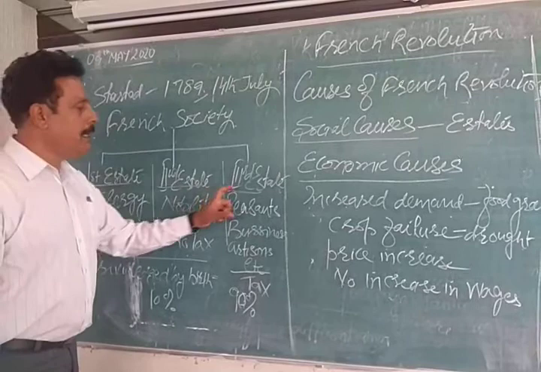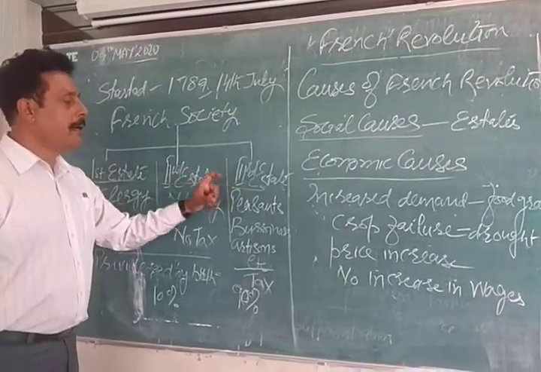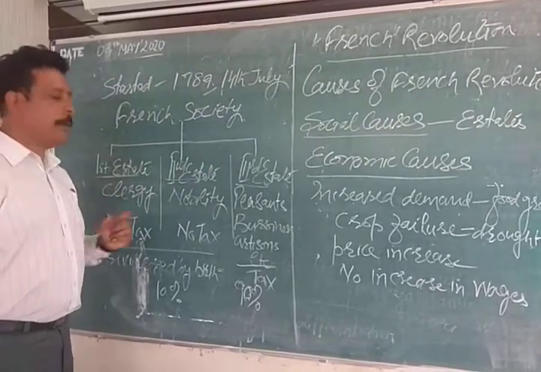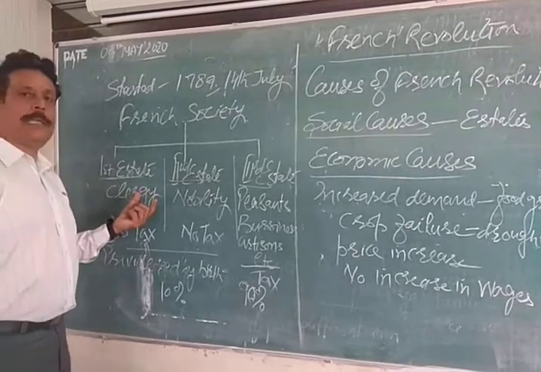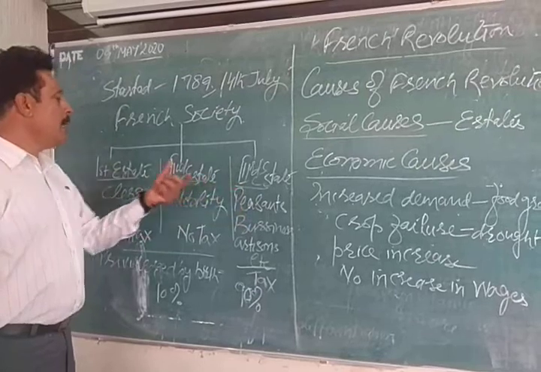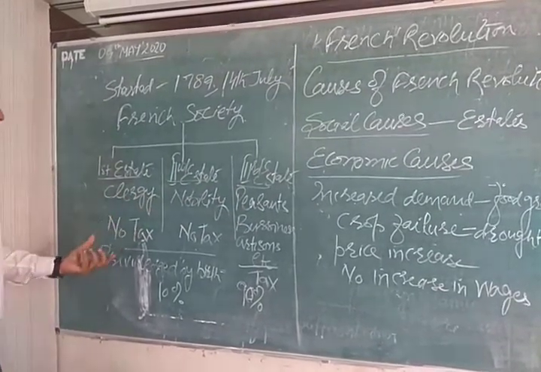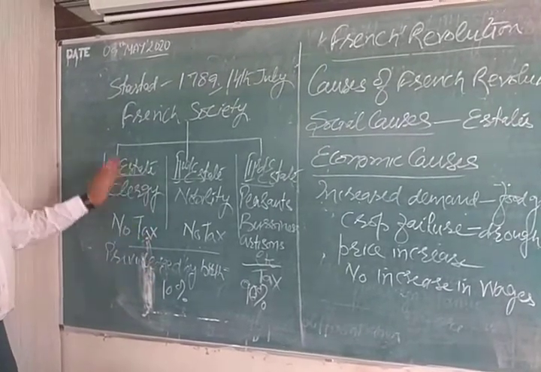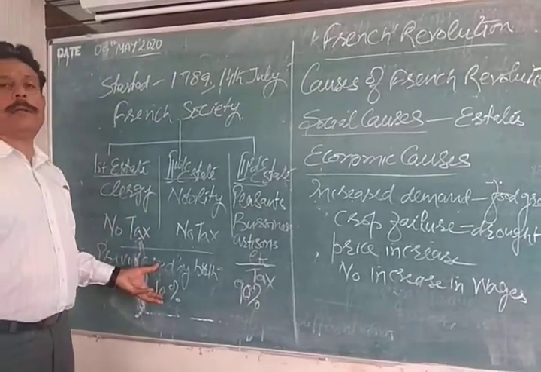third estate, that they are the ones who were working hard. They were the ones working hard in the fields, growing food for these two sections of the society, and they had to pay taxes over and above, while the others were the ones enjoying. They were paying no taxes. Secondly, they were the privileged society by birth. By birth they were privileged, and they consisted of only 10%.